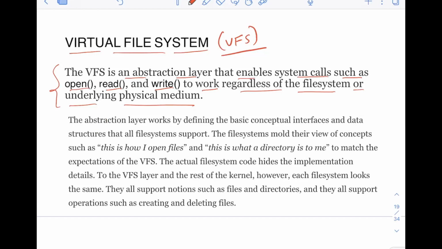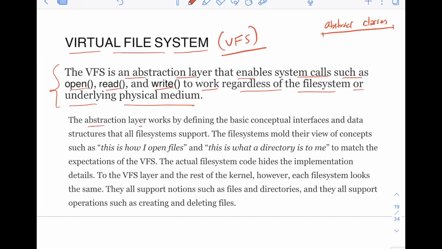So VFS is a kind of abstraction layer, okay? And you'd have heard this abstraction layer a lot. If you have done object-oriented programming, you'd have seen the concept of abstraction there, right? In object-oriented programming, you have something like abstract classes, for example. I do not remember a lot about this, but you just define some classes, you define some functions in those, but you do not provide the implementation of that, right?